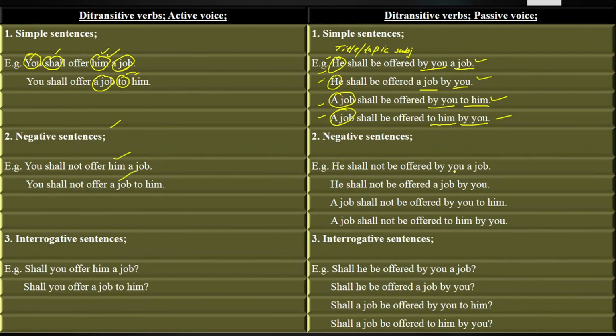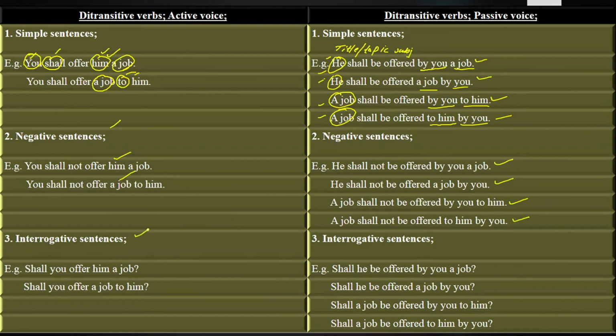Now in passive voice there are four ways. He shall not be offered by you a job. He shall not be offered a job by you. A job shall not be offered by you to him. A job shall not be offered to him by you.